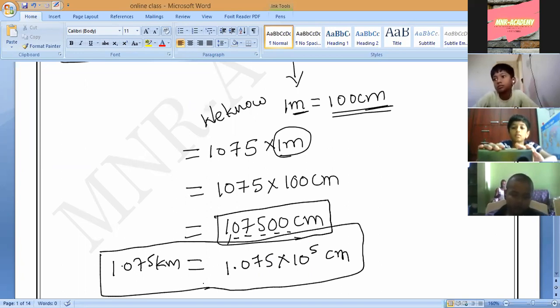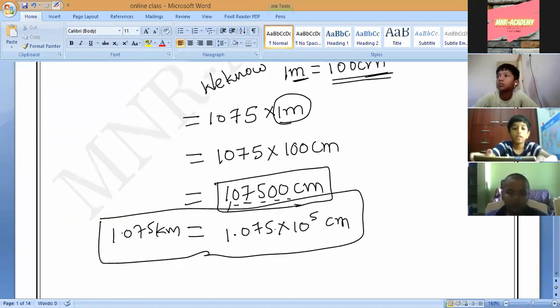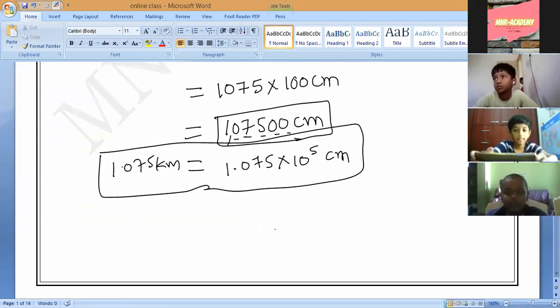Do you all understand? Yes, sir. Are you clear? Maneswaran, any doubt in this? Sir, you have 1.075 into 10 power 5. The 10 power small 5 means the decimal will go that side. Understand? That is what it indicates. Narayan and Sanath, everybody listen.